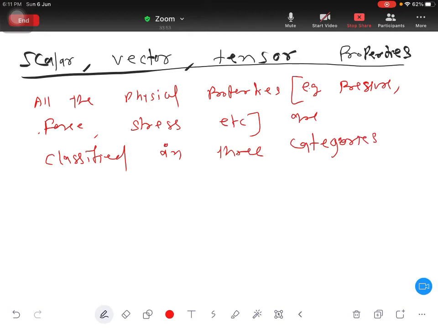All the physical properties, example pressure, force, shear, they are classified in three categories.